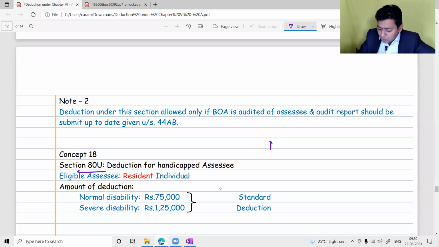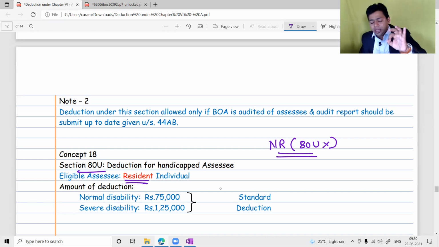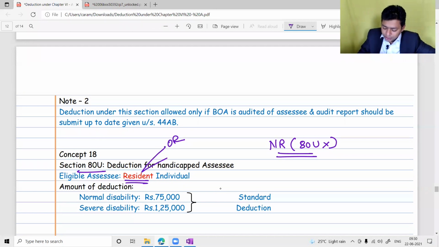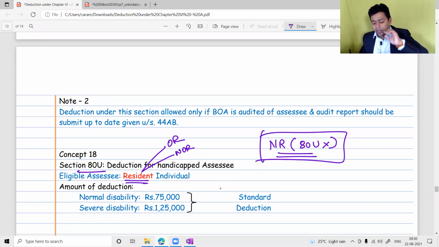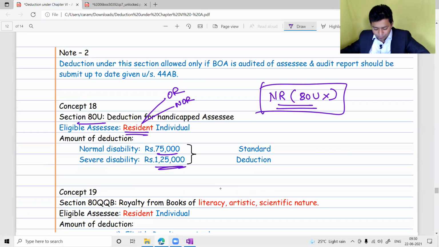So if in exam your assessee is a non-resident, please make sure you don't give any of the sympathy deduction. 80U is a sympathy deduction, and therefore 80U should not be available to a non-resident assessee. 80U is available only and only when the assessee is a resident in India. Yes, a resident assessee can be ordinarily resident, a resident assessee can be non-ordinarily resident, but he cannot be non-resident under 80U. You know that this is a standard amount of deduction, 75,000 and 1,25,000 as the case may be.